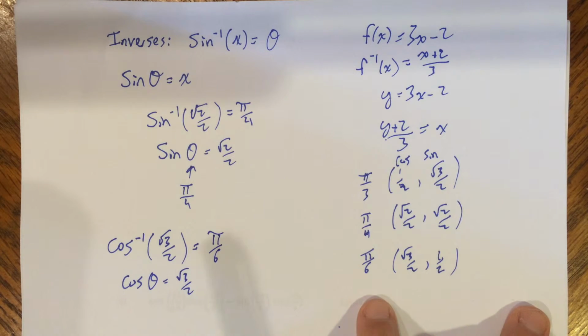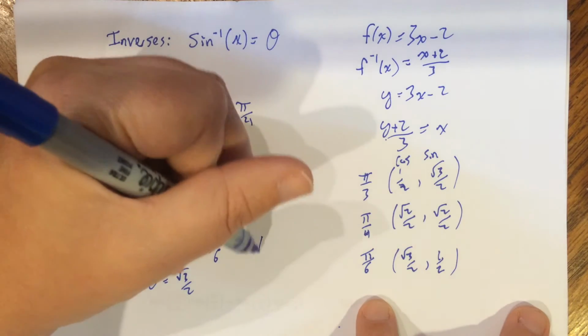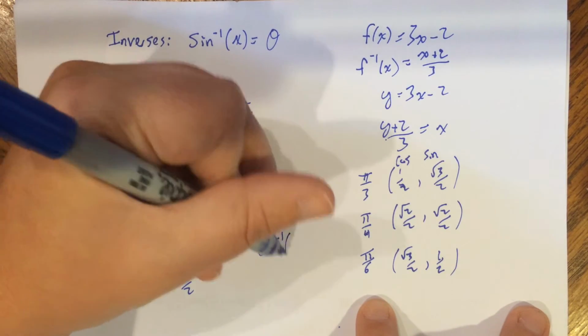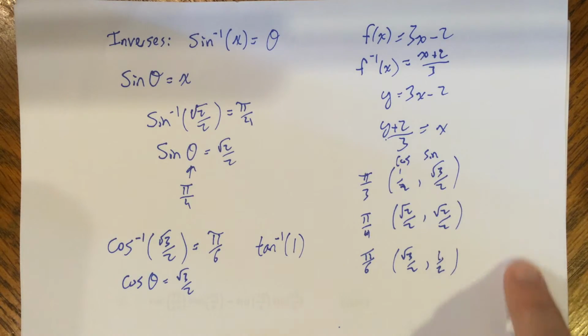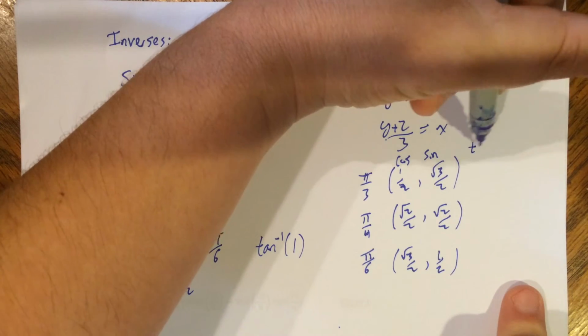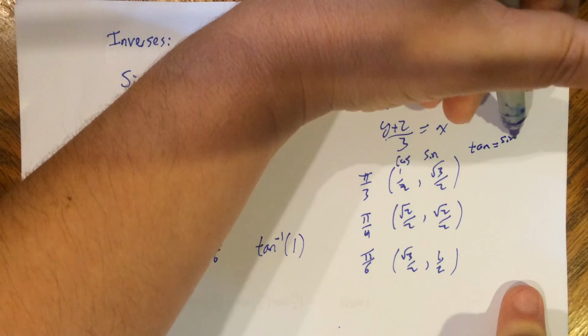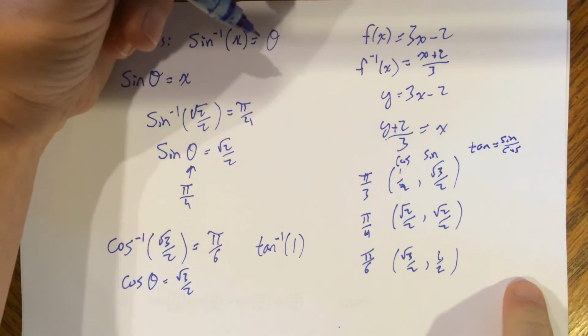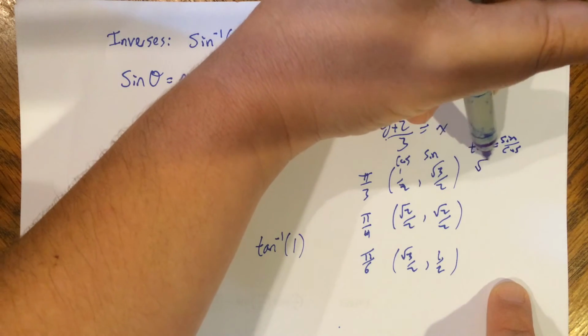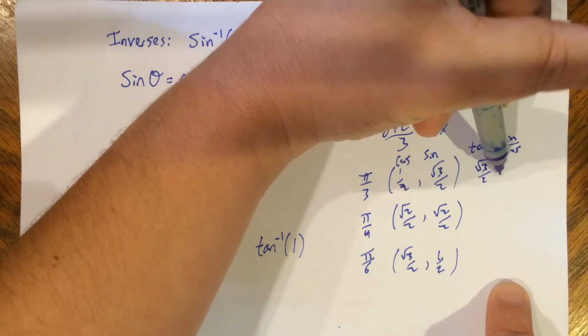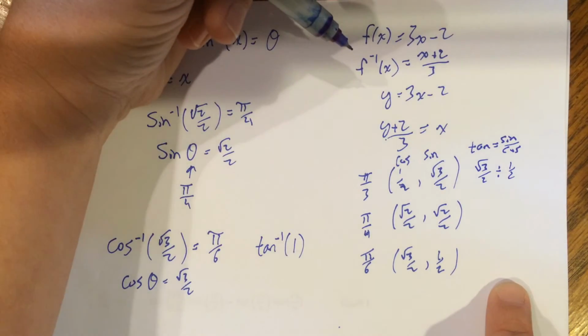If you get a tan, so say you're looking for tan inverse of 1, then I would want to go here, set up a whole new line, tan equals sine over cosine, and actually sit there and physically divide them. So square root of 3 over 2 divided by 1/2, flip the fraction and multiply.